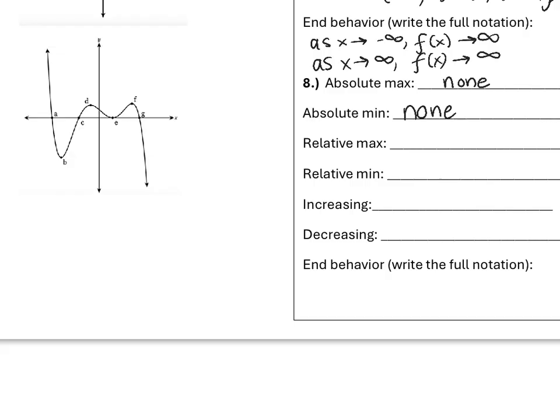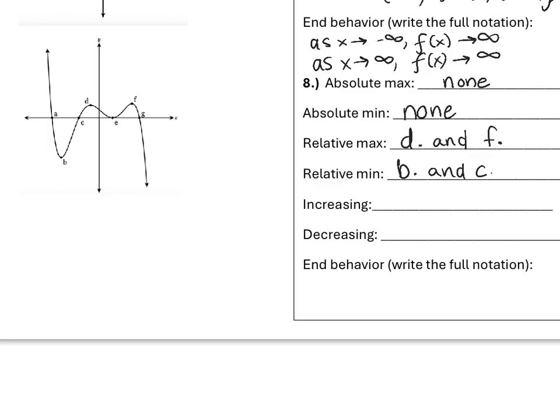So then a relative max, we have 2 at both D and F. Relative min, we have 2 as well, B and E. Notice G is not a relative min because there's no change of direction happening. So only at B and E do we have relative min.